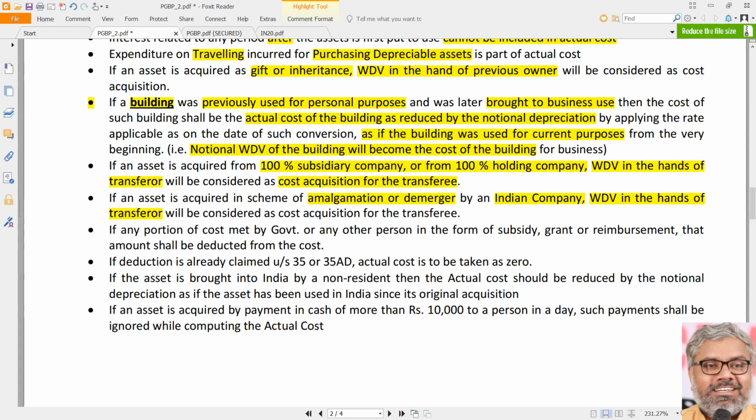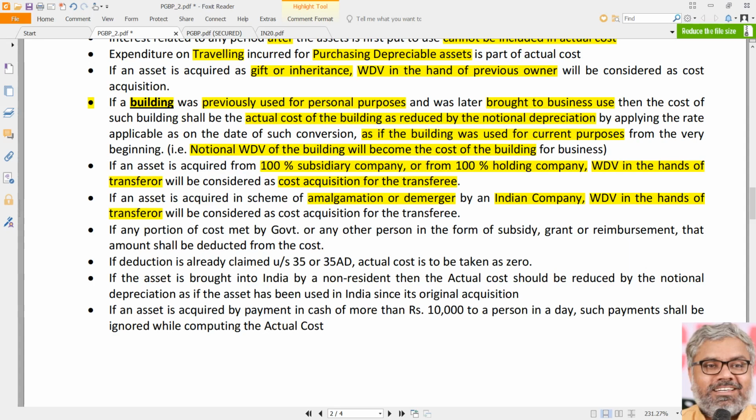And for 4 years, 5 years, 6 years, whatever the number of years that has been used, we have to calculate notional depreciation, WDV, again depreciation, WDV, again depreciation, WDV. Like that for years and years together, we have to do this. Whatever finally remains, that is the notional WDV of that building at the time of conversion. That will be the starting point for the business. That becomes the cost of the building for the business. Business has not purchased it, only the earlier residential usage building is now converted into commercial usage.